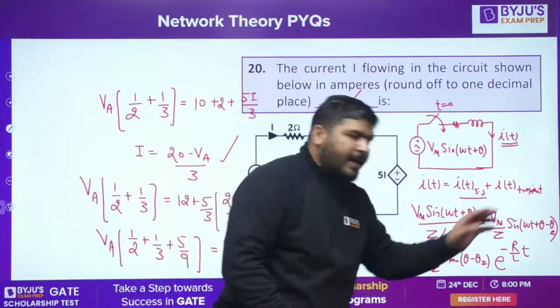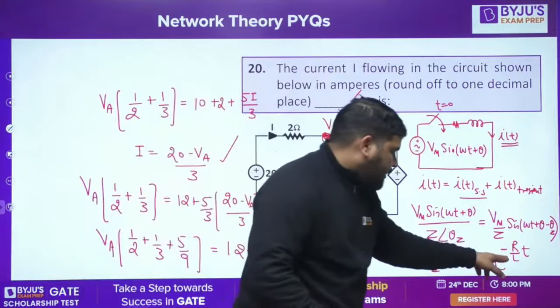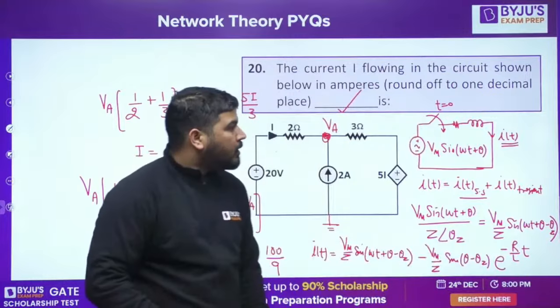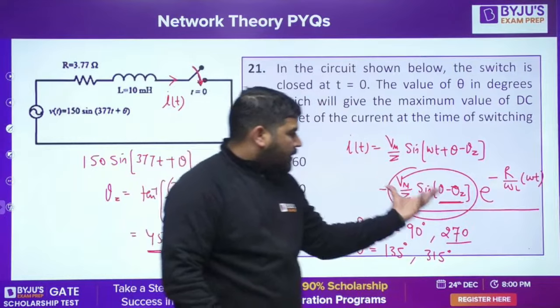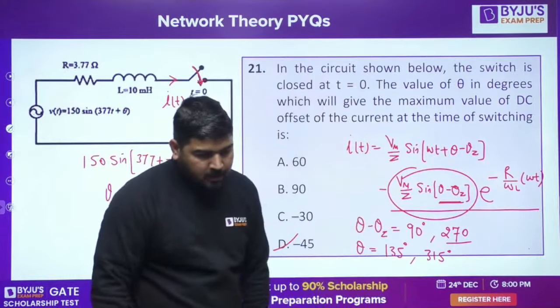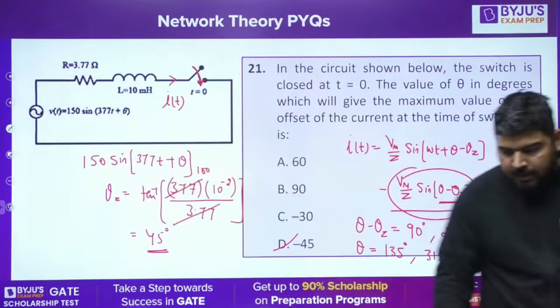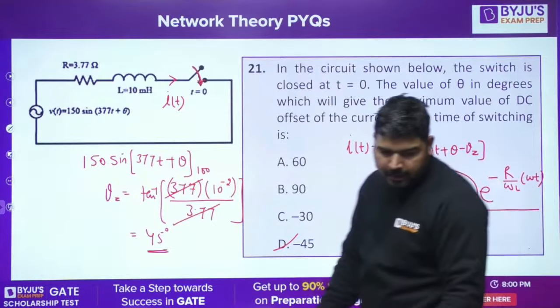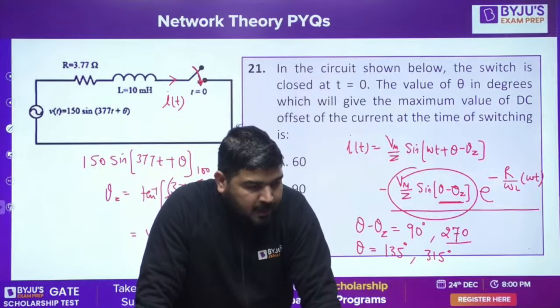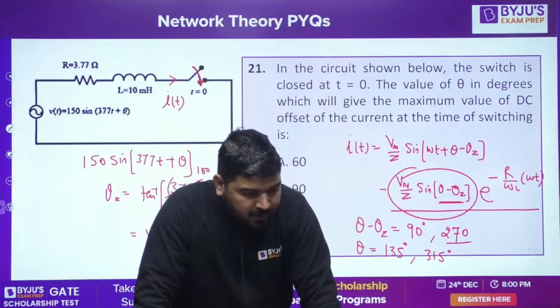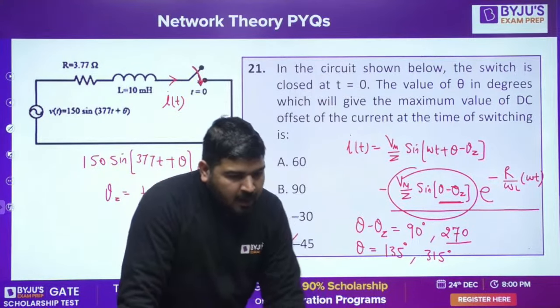This way you can write this equation. I can divide by omega and multiply with omega also. That's how I have written this equation. We call this part the DC offset part. Is it fine, guys? Have you understood it? Tell me, say yes or no. Can I proceed? I hope you understood it.